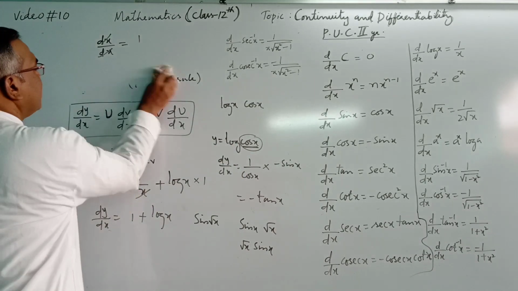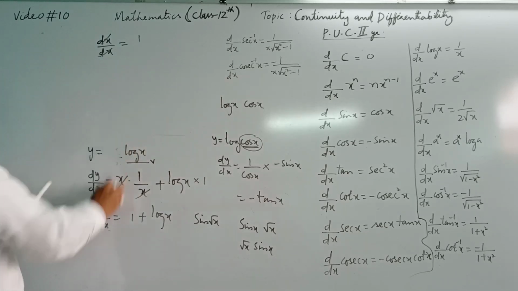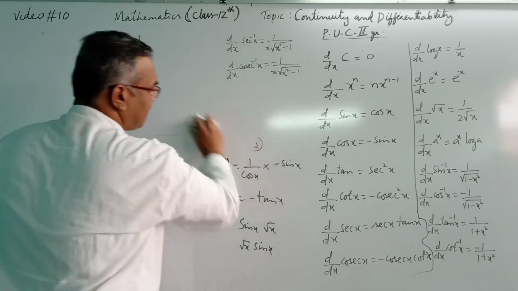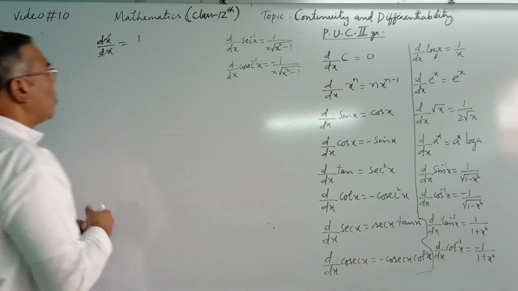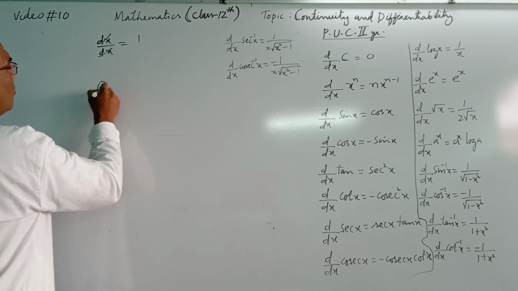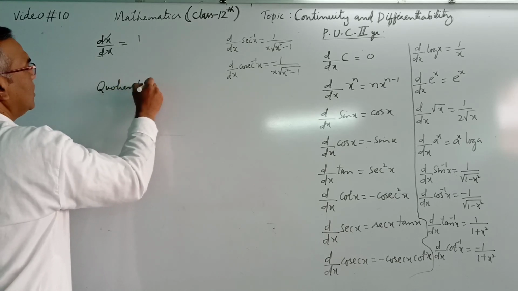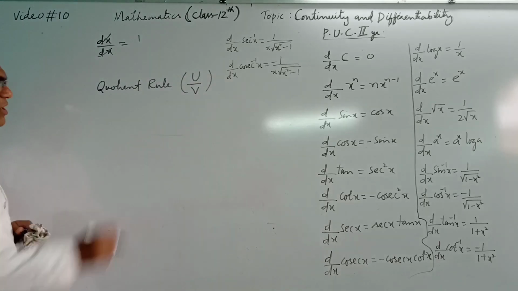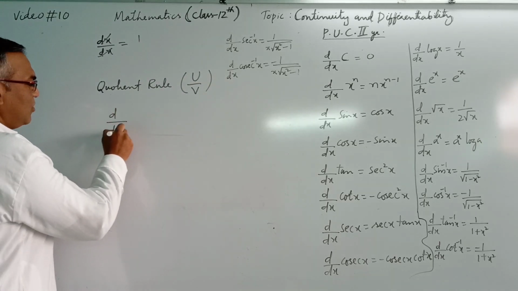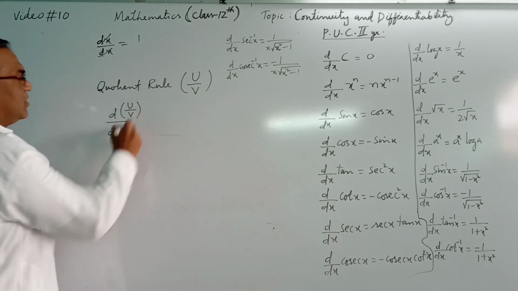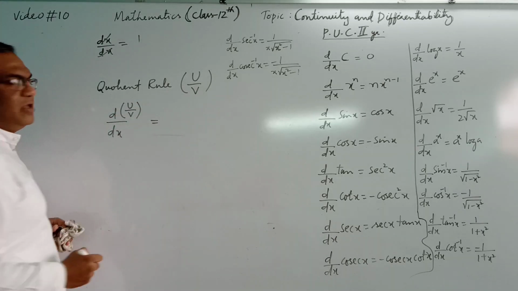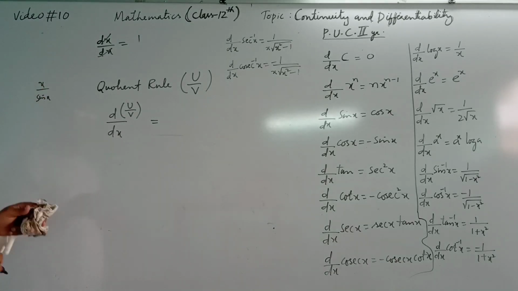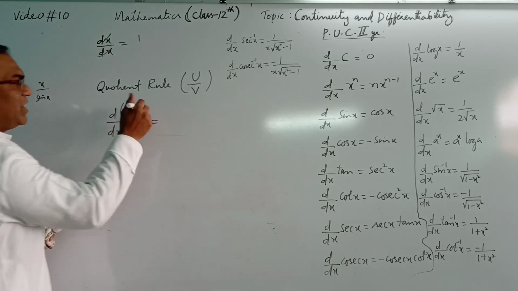Okay. Then we have quotient rule also. You can pause the video and note down the rules, formulas. One more rule is called quotient rule, or u by v rule. What if there are two functions which are in quotient with each other? Differentiation of u by v. For example, x by sin x. If it is like this, u by v, we have to do this.